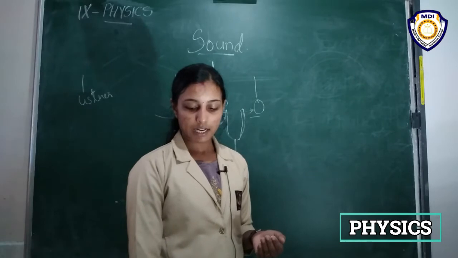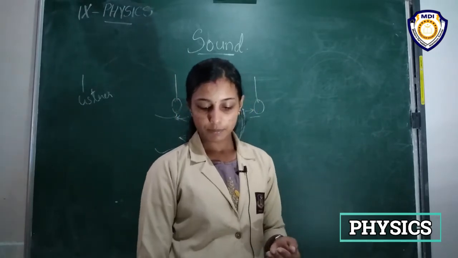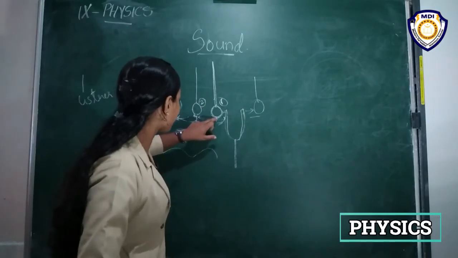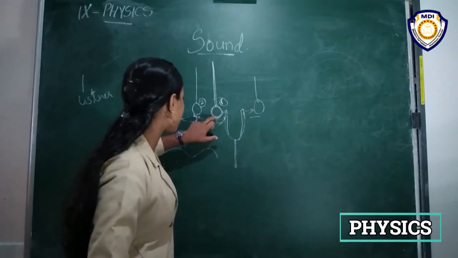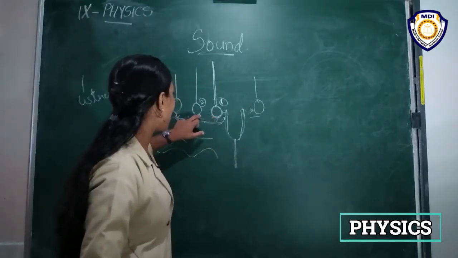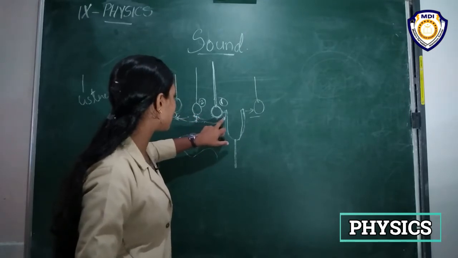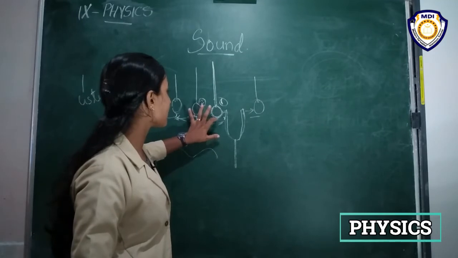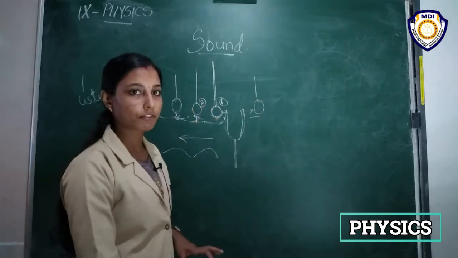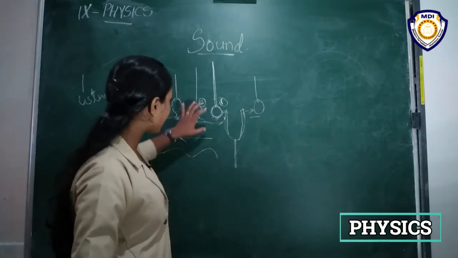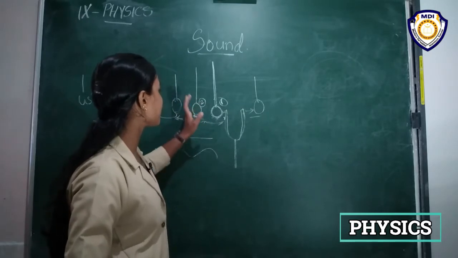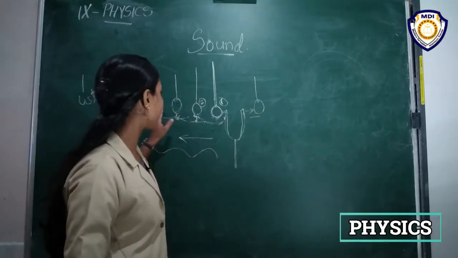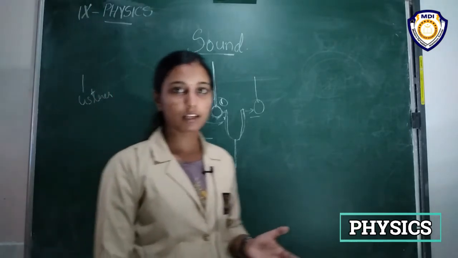After displacing the adjacent particle, the first particle comes back to the original position, right? So this is the equilibrium position, and it moved to this side, and again it comes back, right? So actually the displacement is 0 for this first particle. Like that, all the particles come back to the main position after vibrating the adjacent particles, right?